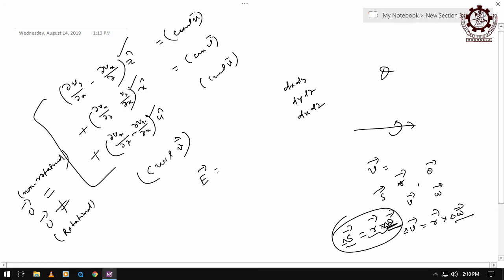If it is, you take any material, it can appear in two ways: neutral or charged, electrically neutral or charged, right? Both cannot be at a time, either neutral or charged. That may be again positively charged or negatively charged, right? So what do you mean by electrically neutral? When can you tell that a body, a material, is electrically neutral?